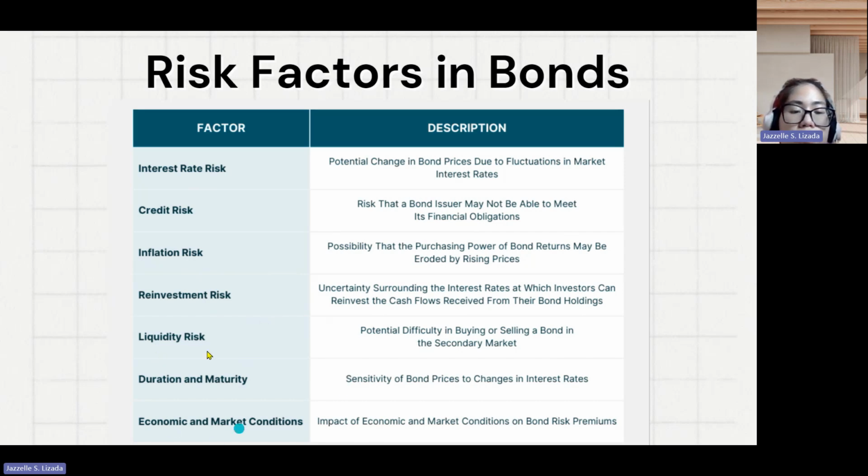Then economic and market conditions, the impact of economic and market conditions on bond risk premiums, like during economic downturns, recession, or if big political events happen between countries. It can cause investors to look for bonds with a higher risk premium.